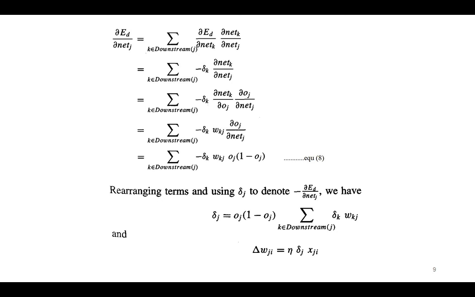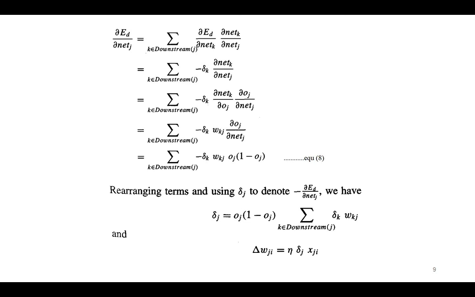This equation is precisely the general rule from one of the previous equations for updating the internal unit weights in arbitrary directed acyclic graphs. From the previous algorithm, it is just a special case of this rule in which Downstream(j) is equal to outputs.